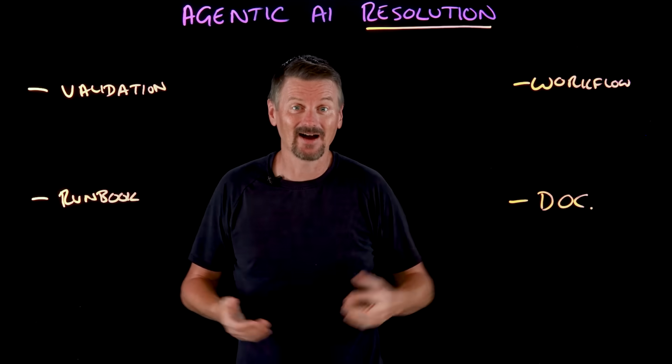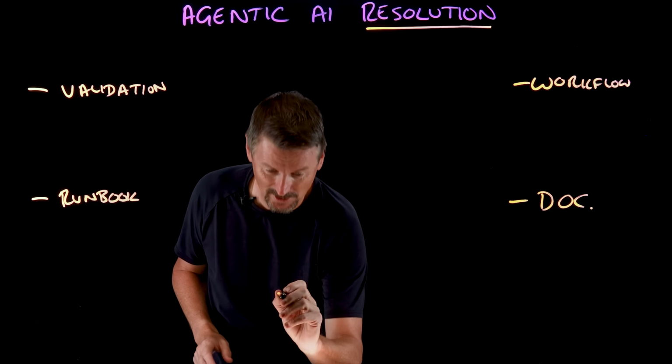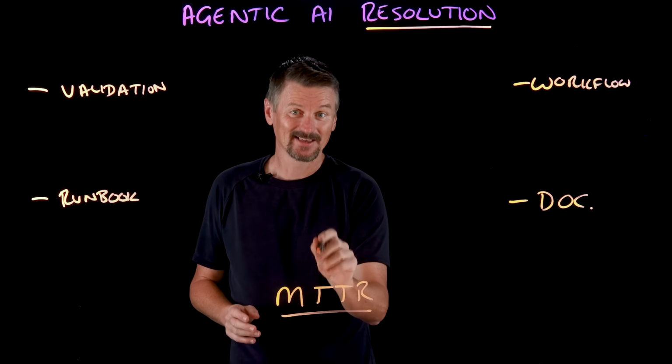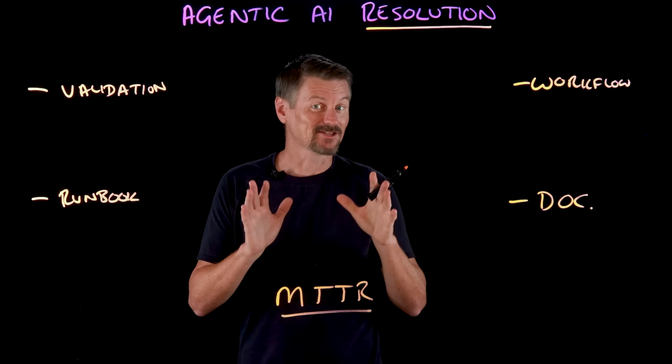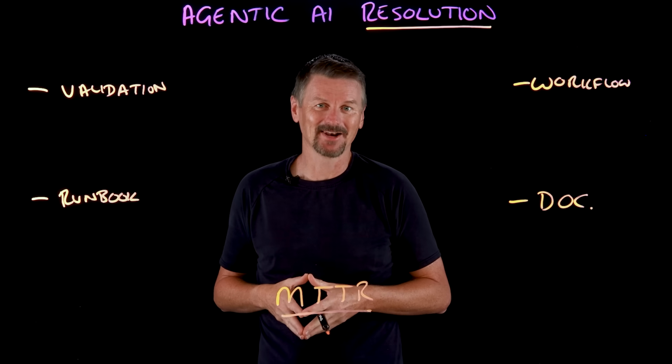So agentic AI can help redefine how IT teams handle anomalies and outages. And these agents operate under human oversight. They're augmenting rather than replacing human decision makers. And an SRE can verify the AI's findings and then focus energy on the remediation steps, many of which the AI might have already helped set up. And all of this leads to a substantial reduction in the all-important MTTR, that's mean time to repair. Not to mention less operational stress and a bit less sleep inertia when those 2 a.m. system alerts come in.